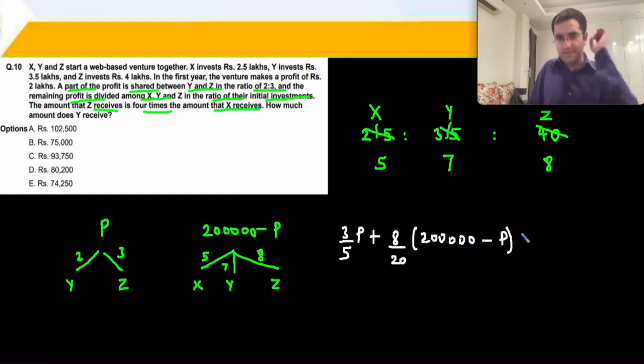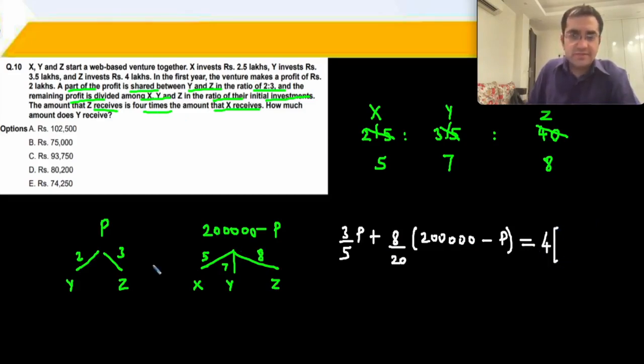This is equal to 4 times of what X receives. So what does X receive? X receives nothing over here and X receives 5 parts out of 20 of 2 lakh minus P.